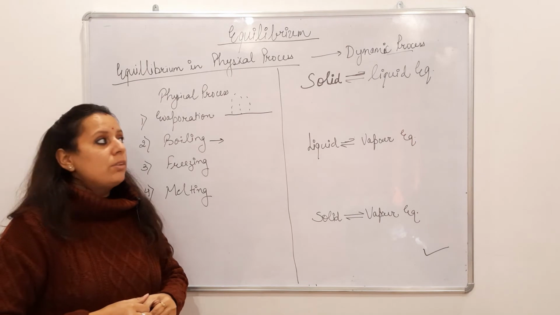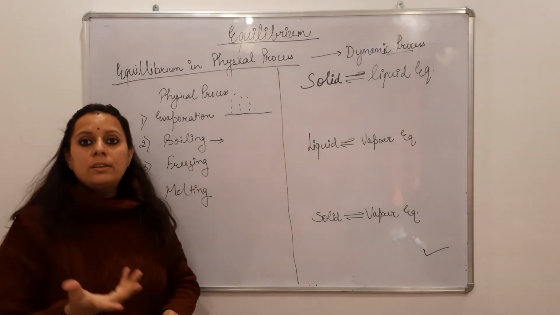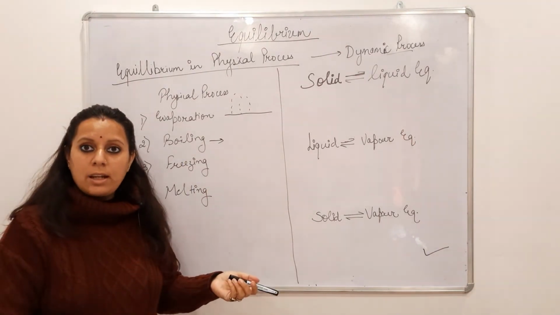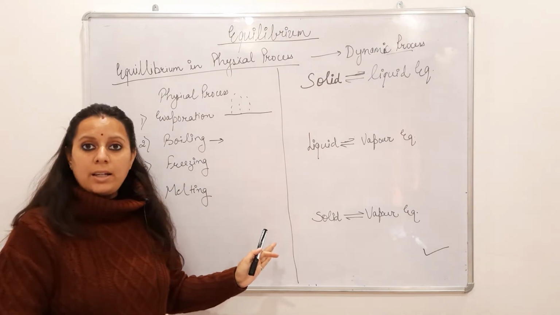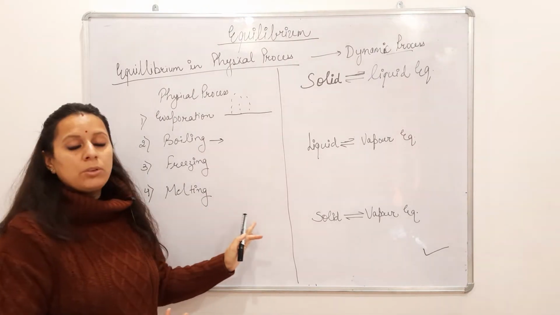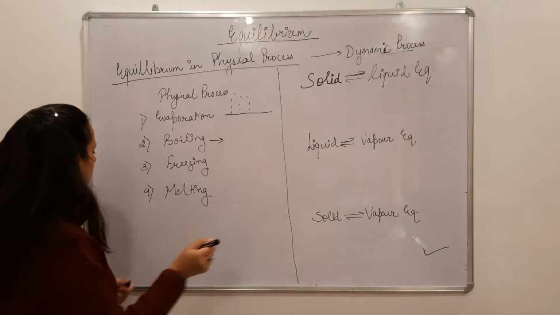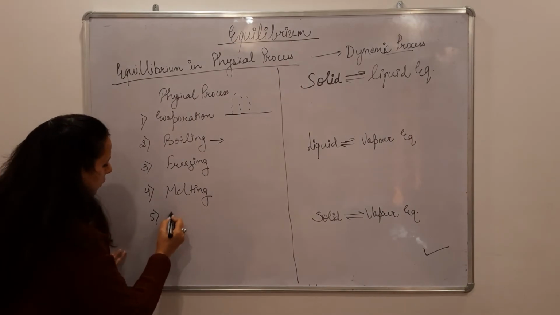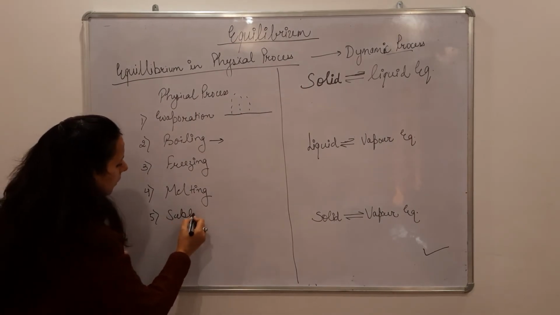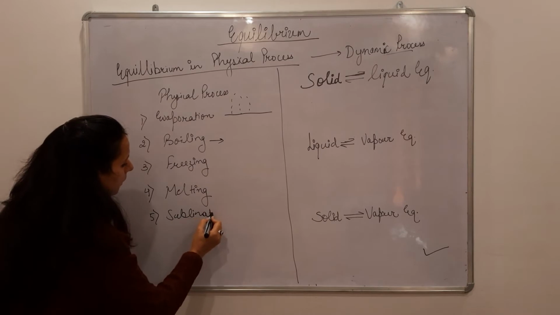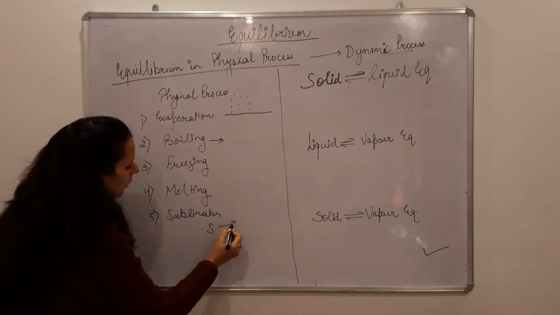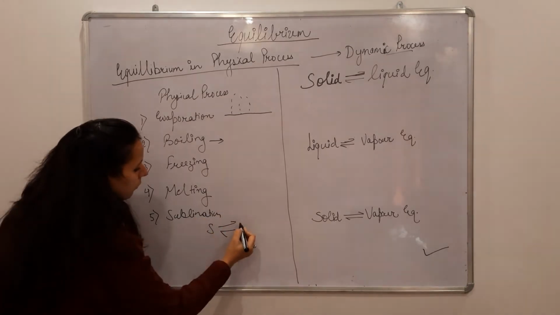Like whenever we are boiling hot water, then boiling is taking place. Melting of ice is a melting process. And one more physical process is sublimation. Sublimation is a physical process in which solid is directly converted into vapor phase.